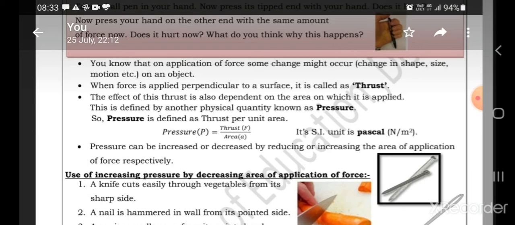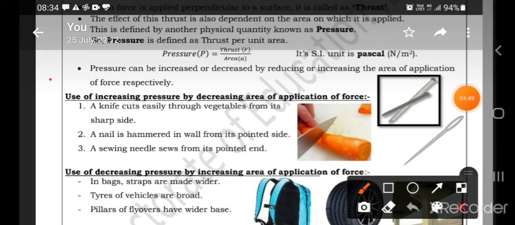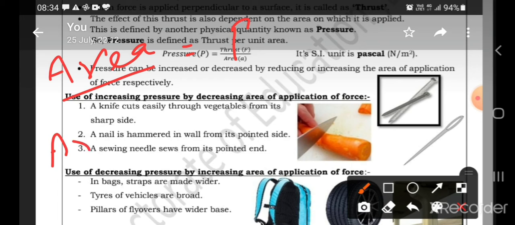Now pressure can be increased or decreased by reducing or increasing the area of application of force respectively. Now we will see how area affects the pressure. You see, area is in the denominator. If the area increases, pressure will decrease, and vice versa.